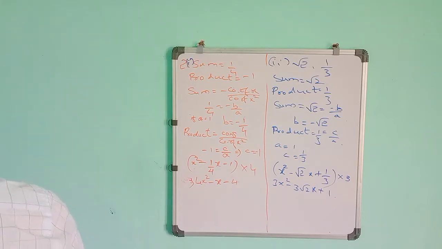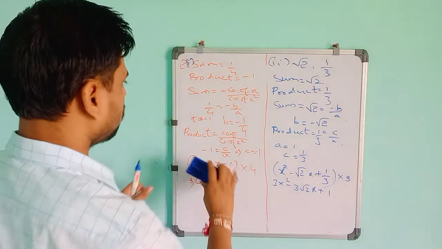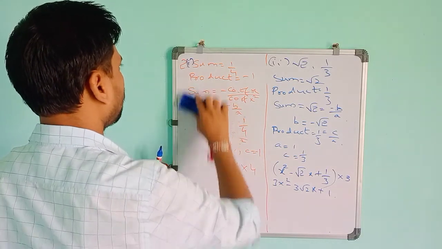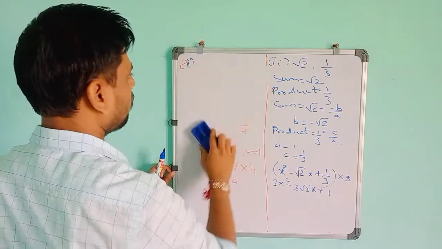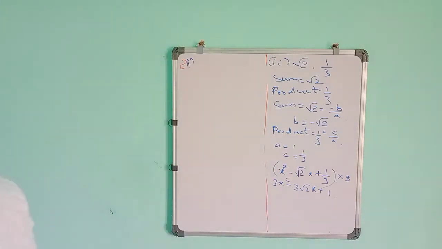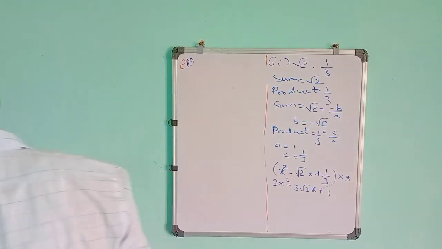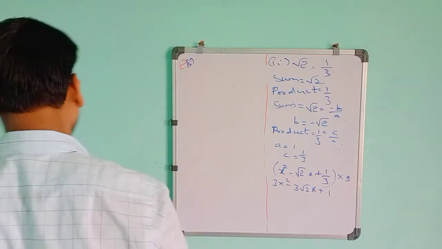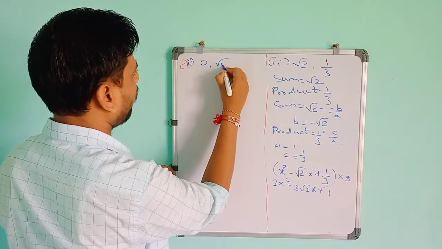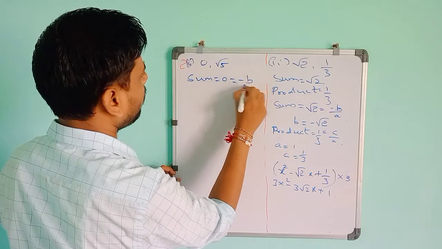If you do the same for the next problem, it is 0 and root 5. So the sum is 0, which means minus b by a.